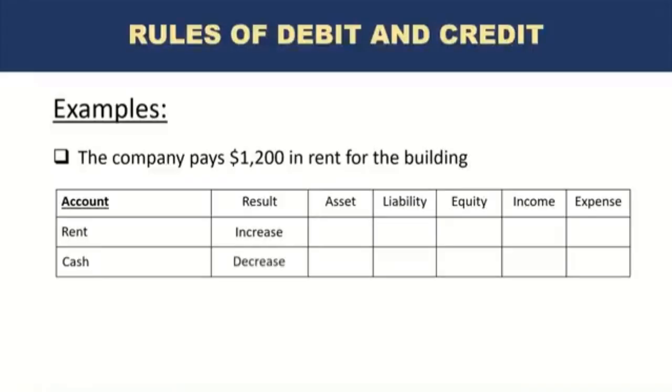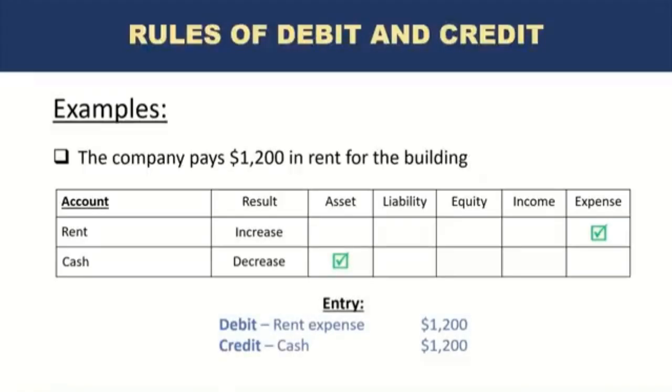So this is a good example. We know assets and expenses follow the same debit and credit logic, right? So if there is an increase in expense, it's a debit. And if there is a decrease in asset, it's a credit, right? So the accounting entry would be rent expense debit $1,200 and cash credit $1,200.